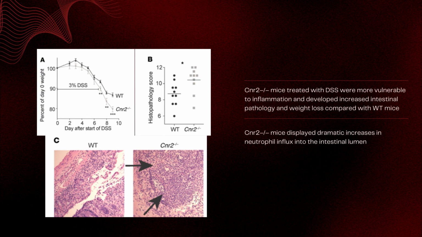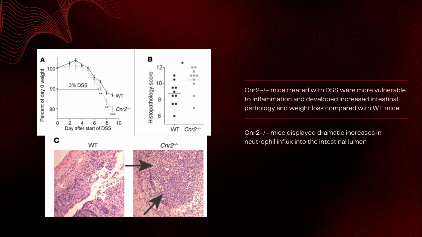So coming to figure 6, diagrams A, B, and C. From this, what we are able to infer is that the CNR2 negative mice treated with DSS were more vulnerable to inflammation, and they developed increased intestinal pathology and weight loss compared with the wild type mice. And also there was a dramatic increase in the neutrophil influx into the intestinal lumen, which we can see in figure C here, and which is graphically shown and observed from figures A and B.